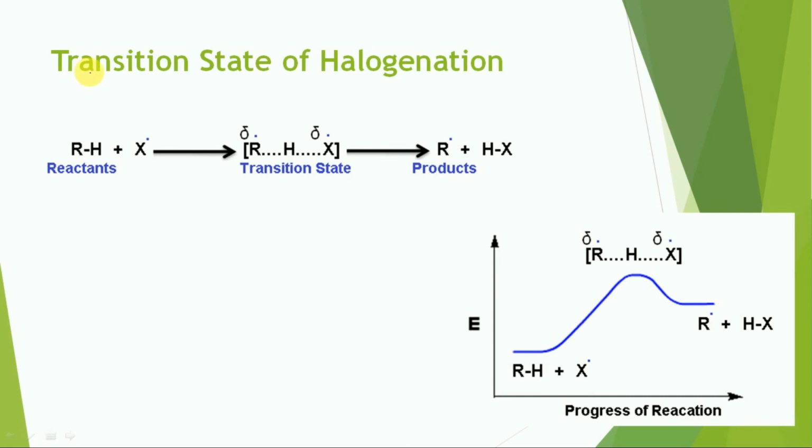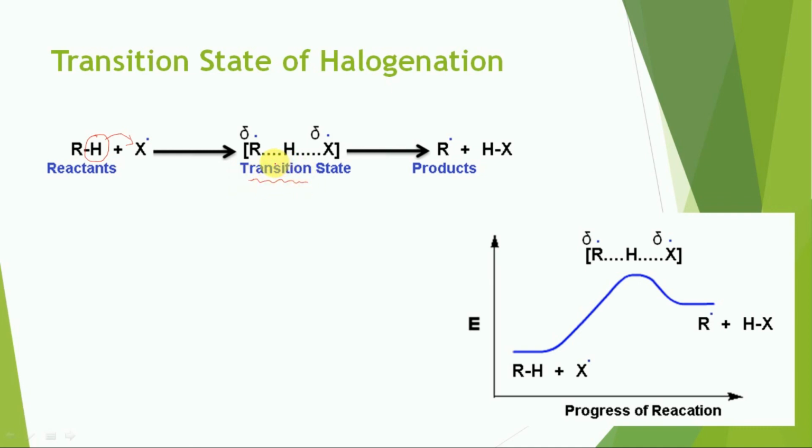Transition state of halogenation. It has already been stated that the vital step in halogenation of alkanes is step number 2, which involves the abstraction of a hydrogen atom from the alkane by the halogen free radical, and after abstraction it leads to the formation of the transition state.